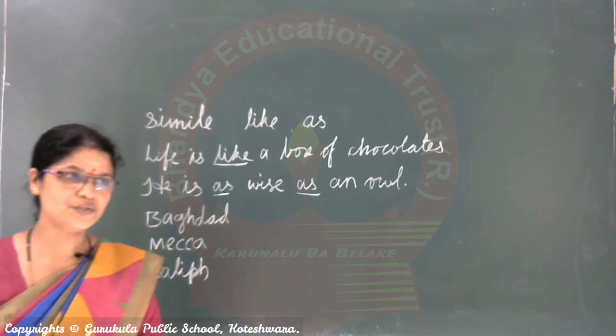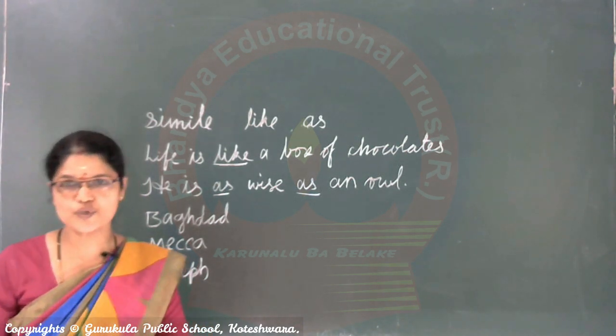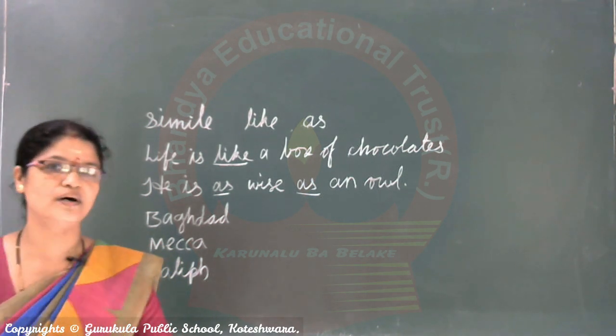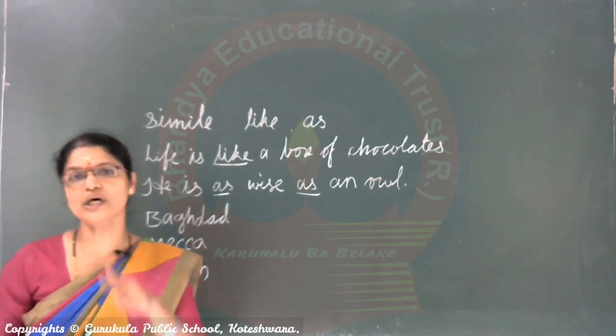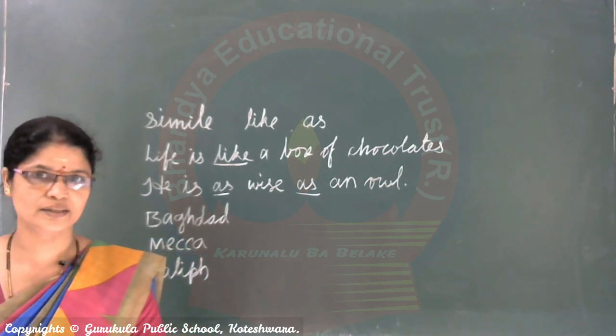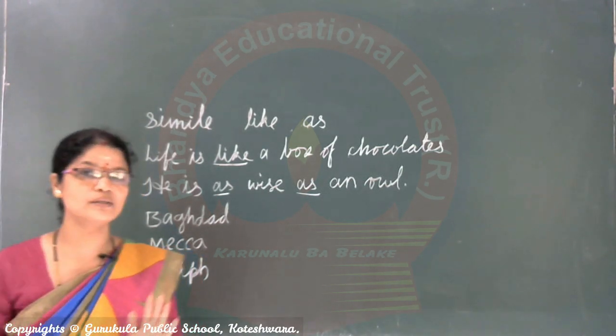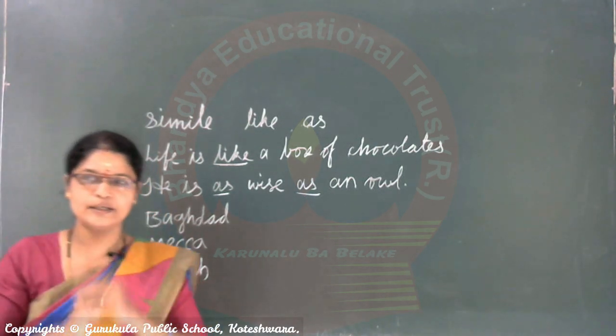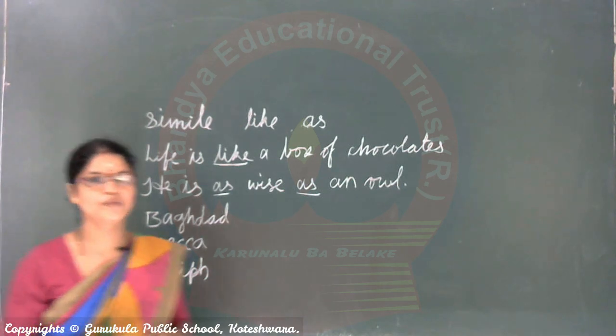First, who is this caliph? Caliph is the chief Muslim civil and religious ruler. He was the ruler of Baghdad. This much information you got now. Keep yourself and listen here.